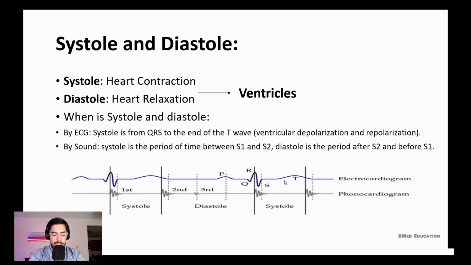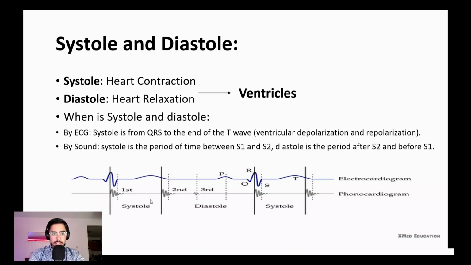On the ECG, we have the QRS complex, which is the depolarization of the ventricle, and we have the T wave, which is repolarization of the ventricle. The depolarization and repolarization is systole, and this means the contraction of the ventricle. So during this time, in other words, blood from the ventricle goes through the aorta.